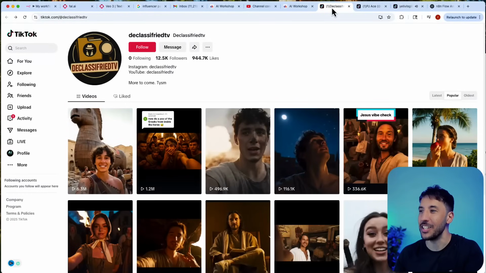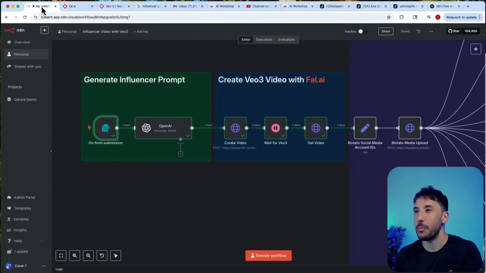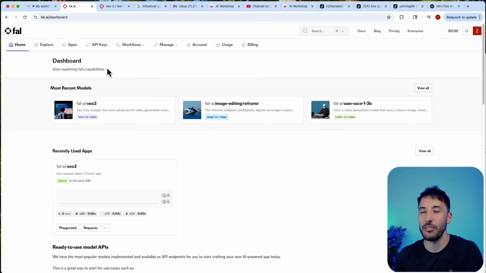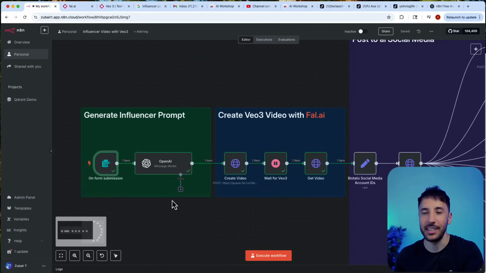Again, none of this is real. All of this is just created with Google's Veo 3 AI model, which they recently released. And now we can create this from our n8n workflow, because we will be able to reach out to this platform called Fal.ai through the API and be able to easily create this automation.